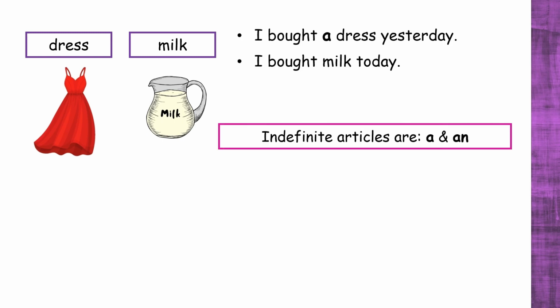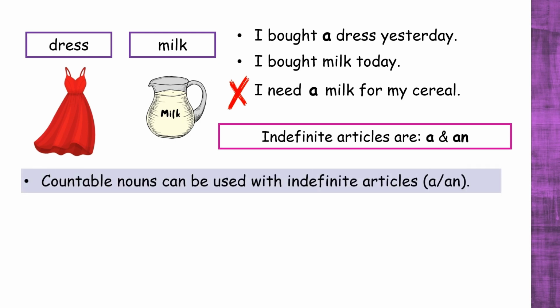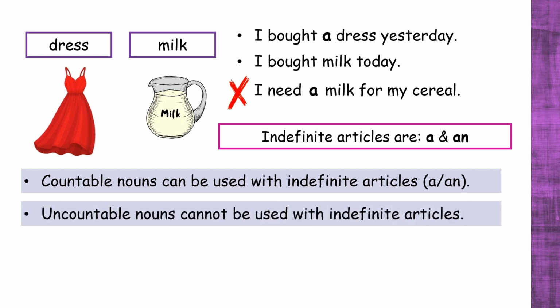Looking at the same examples, now we are going to look at indefinite articles. Remember, indefinite articles are a and an. Dress, which is a countable noun, is used with an indefinite article. Milk, an uncountable noun, is not used with an indefinite article in this sentence. Can we say something like, I need a milk for my cereal? No, this sentence is grammatically incorrect because countable nouns can be used with indefinite articles, but uncountable nouns cannot.